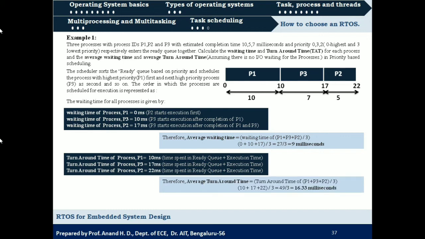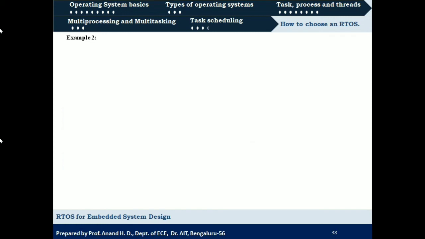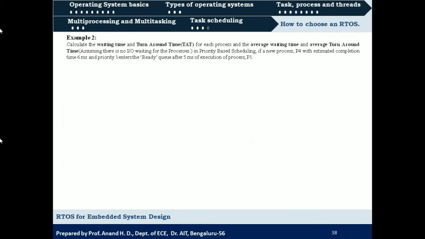So next we shall consider another case for priority based non-preemptive scheduling, wherein we have the same three processes, that is P1, P2 and P3 with estimated completion time of 10, 5 and 7 milliseconds and priority of 0, 3 and 2.